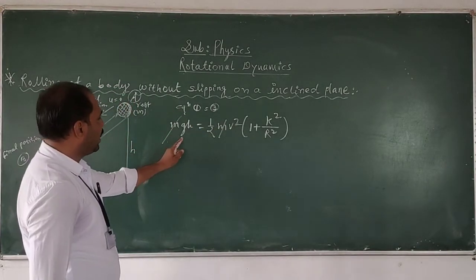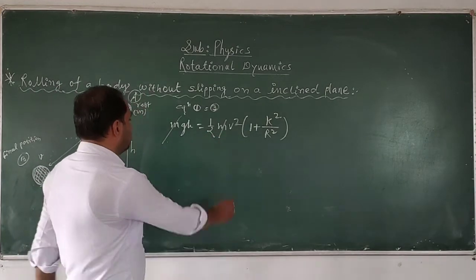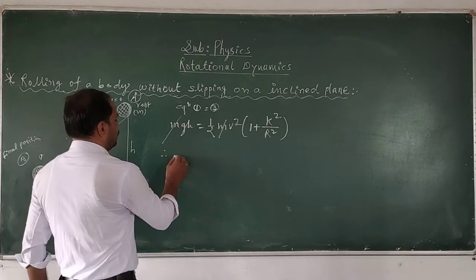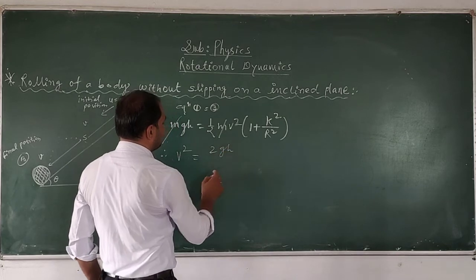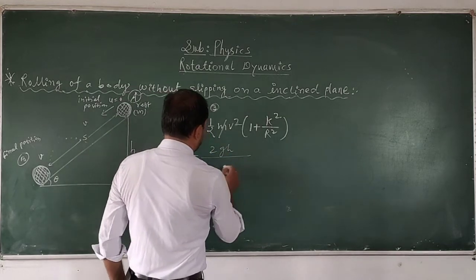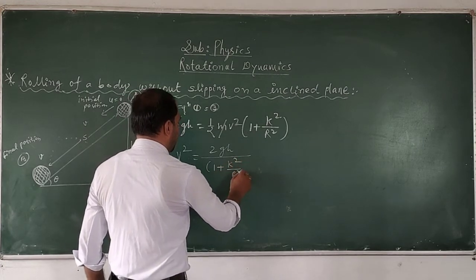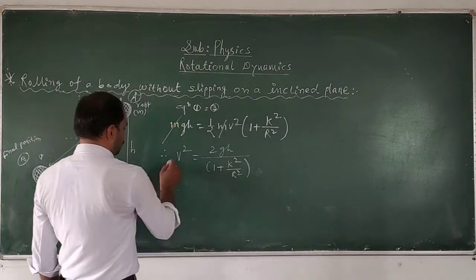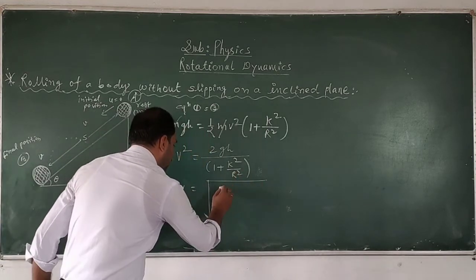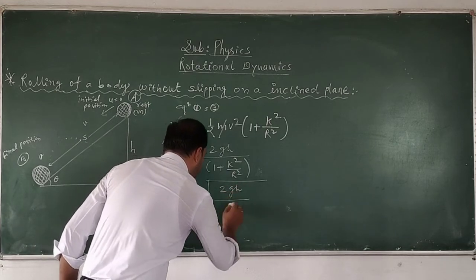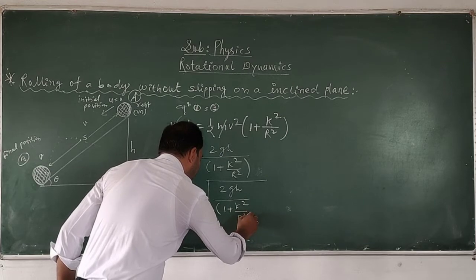Again, I have to determine the value of the velocity v. Therefore, v square is equal to twice gh upon 1 plus k square upon r square. Therefore v is equal to under root of twice gh upon 1 plus k square upon r square.